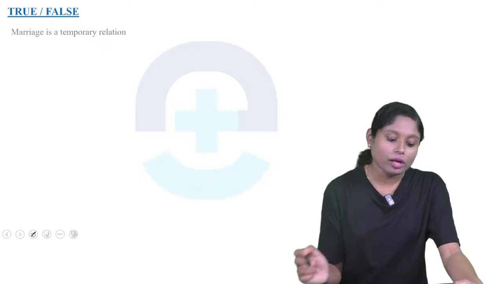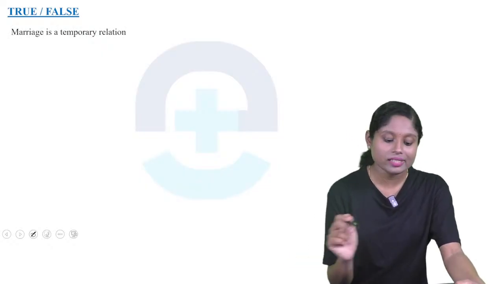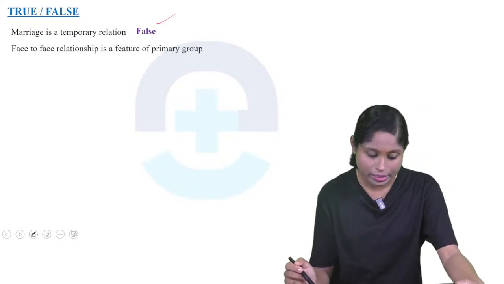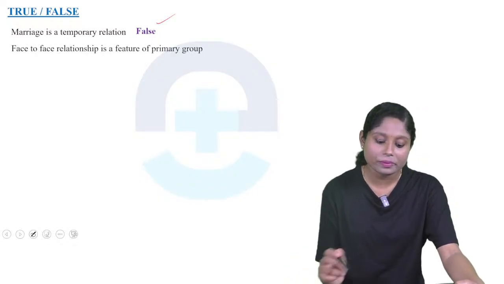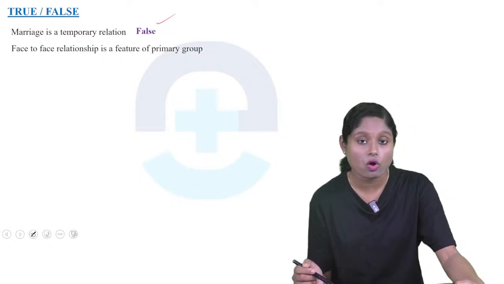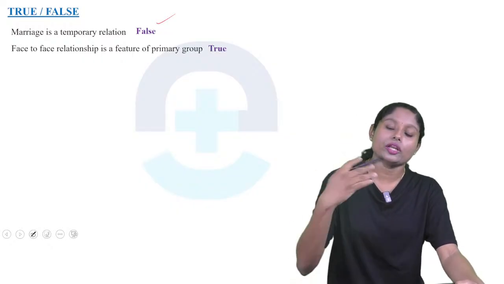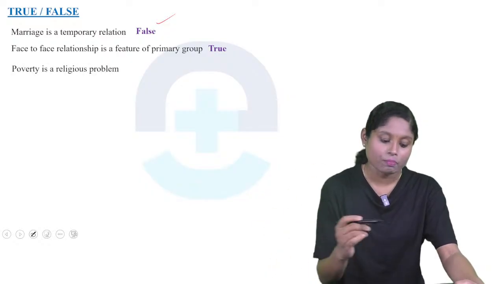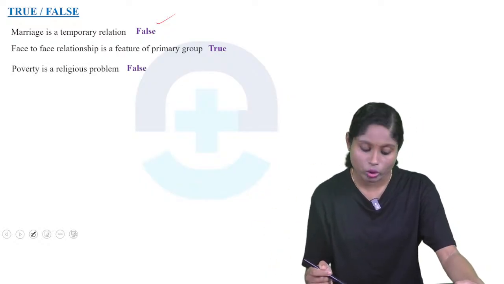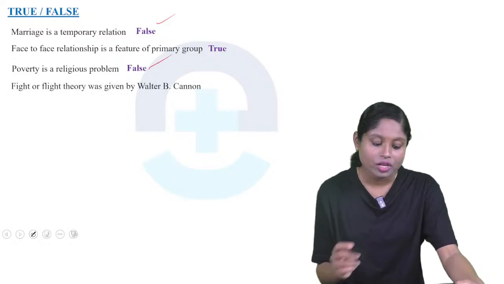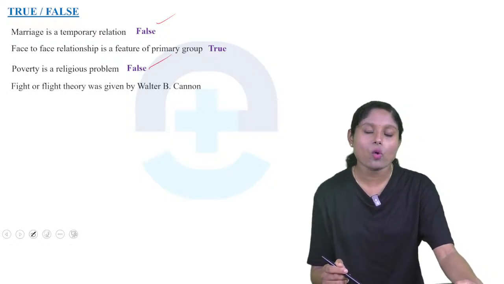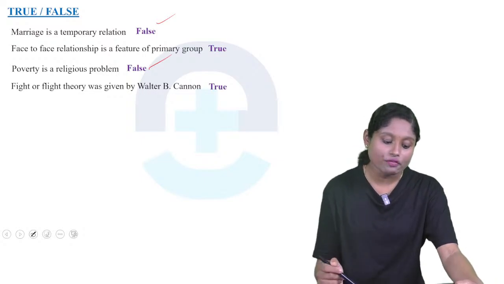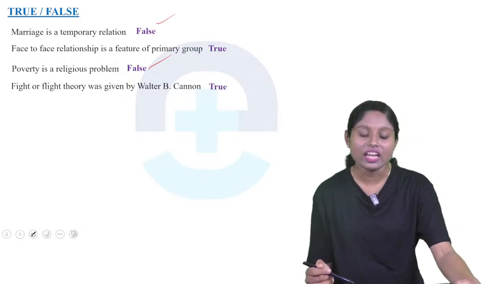So coming to some true or false questions. Marriage is a temporary relation. It is a false statement. Marriage is not a temporary relationship. Face-to-face relationship is a feature of primary group. Is it a true or false statement? It is true. In a primary group, we have a face-to-face connection between the individuals. Poverty is a religious problem. No, it is not a religious problem. Fight or flight theory was given by Walter B. Cannon. Is it true or false? It is true. The fight or flight theory was given by Walter B. Cannon.